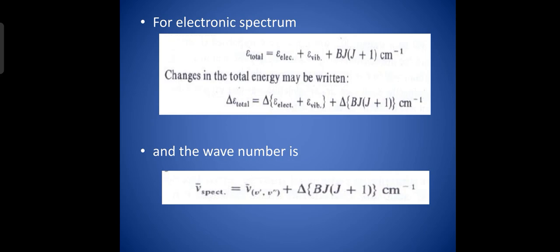And the wave number of the spectral line can be represented as nu bar spectrum is equal to nu bar for electronic vibration transition from V prime to V double prime plus delta of BJ into J plus 1. The first term, nu bar V prime V double prime, represents the electronic vibration transition, and it is the band origin.